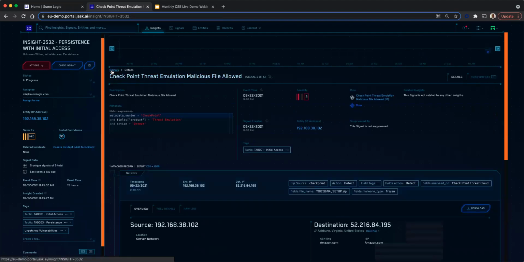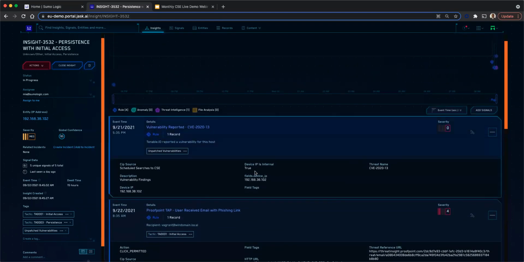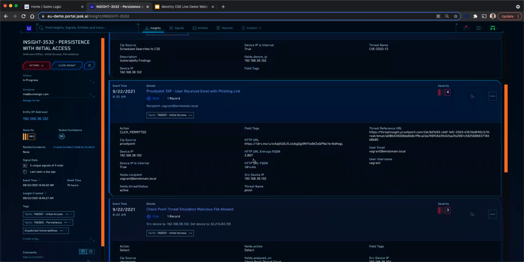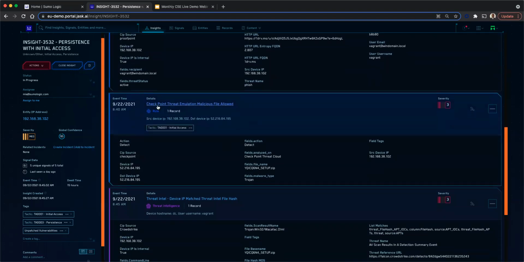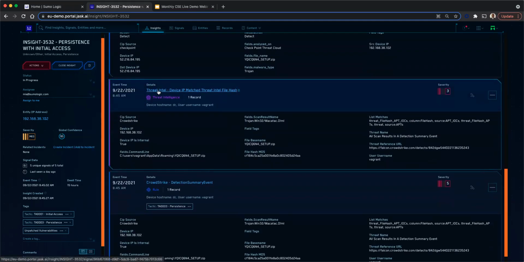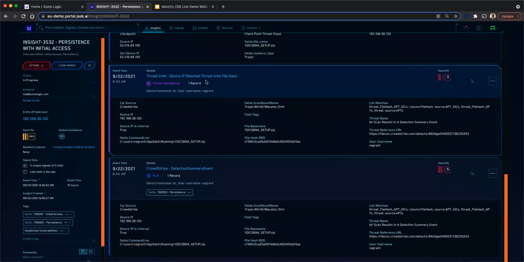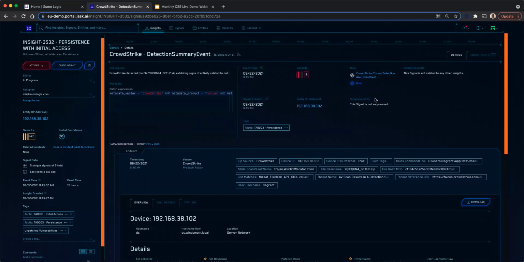Now I am going back to my next signal over here, and just by going through the sequence of signals, I can understand that a user has received an email with a phishing link. Looks like the user clicked the link, and the Checkpoint shows a malicious file got downloaded for this user, and my threat intel shows a device IP matched with a threat intel file. So this shows that there is a threat intel correlation, which shows the IP address involved is malicious. And I can see a CrowdStrike detection summary, which finally shows that a malicious event has been detected at the endpoint level.